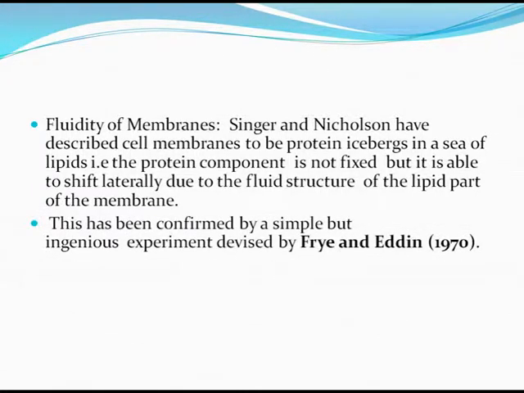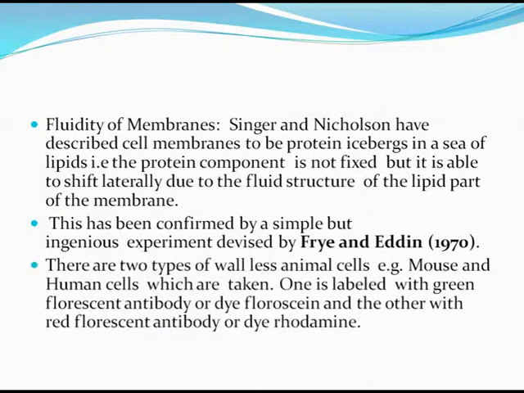This has been confirmed by a simple but ingenious experiment devised by Frye and Edidin. Two types of wall-less animal cells, for example mouse and human cells, were taken. One is labeled with green fluorescent antibody, or fluorescein, and the other with red fluorescent antibody, or rhodamine.